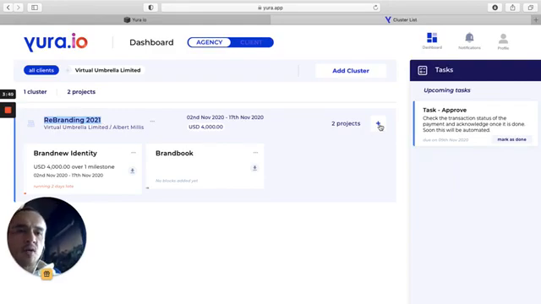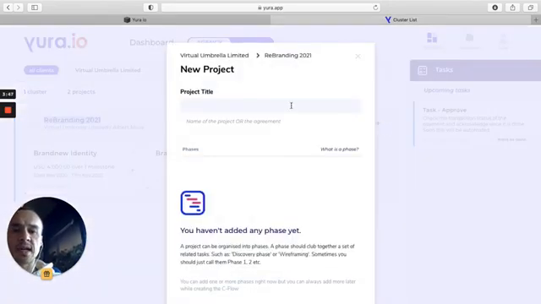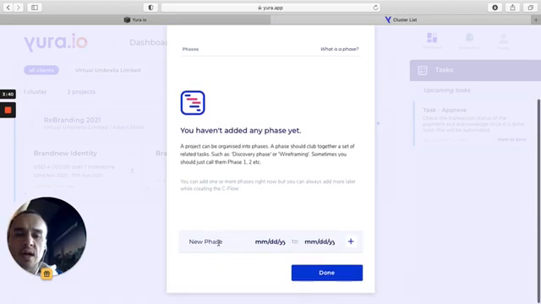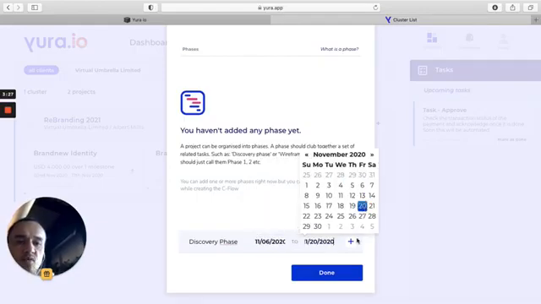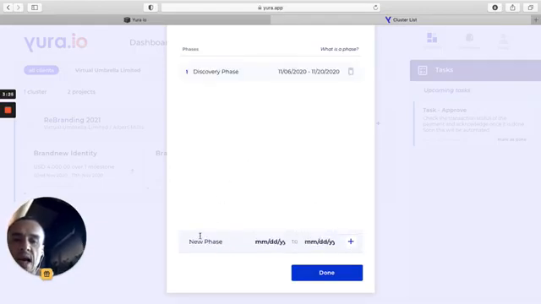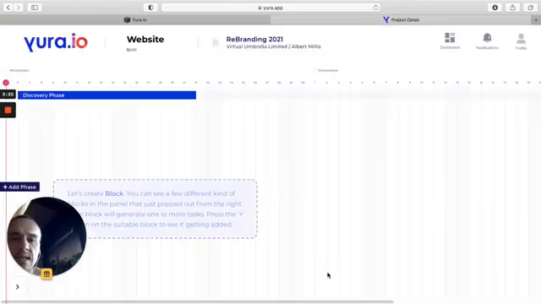For now, we're going to focus on creating a new project. For example, under that rebranding project, we also need to make a website. And for each project, we can have multiple phases. For the sake of time, I'm going to create only one phase, and that phase is going to start tomorrow. It's going to last, let's just say, 2 weeks. And there it sits. I can create all the phases I want, but for now, it's an example, so I will just show you how it works.